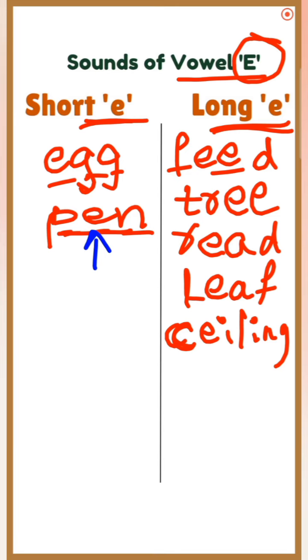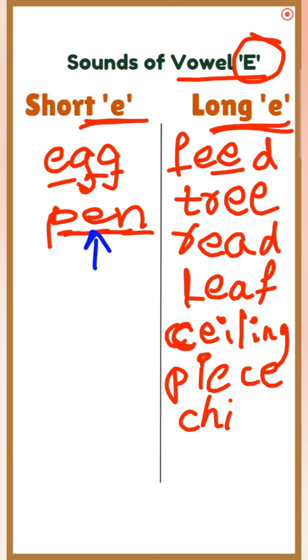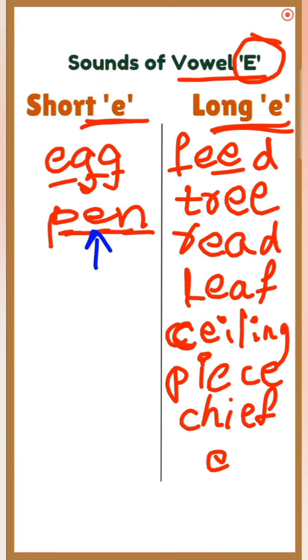Next is IE combination. IE combination like PIECE, piece. Okay. CHIEF, chief. Okay. Next is E consonant E combination like in THEME, theme. Okay. See, we are getting a consonant between E and E. THEME, theme.